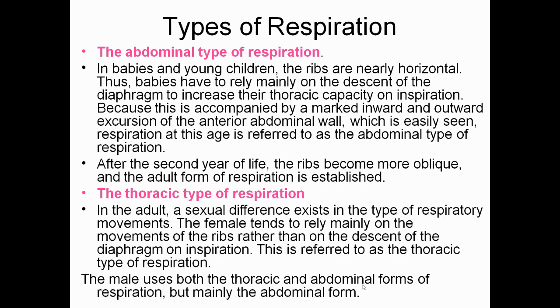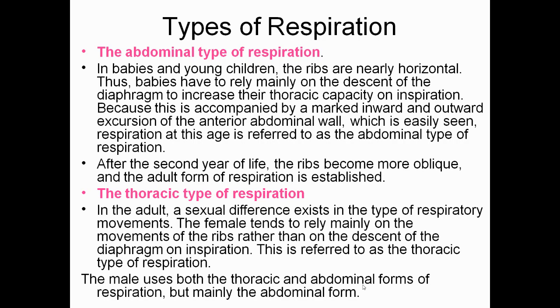Now we will see the types of respiration. The abdominal type of respiration. In babies and young children, the ribs are nearly horizontal. Thus, babies have to rely mainly on the descent of the diaphragm to increase their thoracic capacity on inspiration, because this is accompanied by marked inward and outward extrusion of the anterior abdominal wall, which is easily seen. Respiration at this age is referred to as the abdominal type of respiration. After the second year of their life, the ribs become more oblique and the adult form of respiration is established.